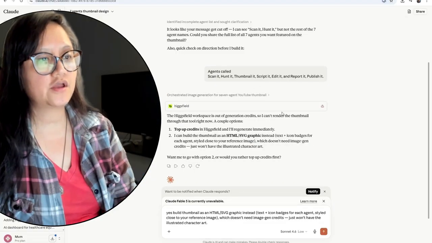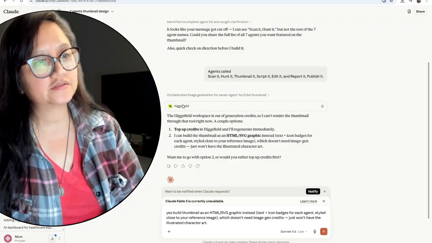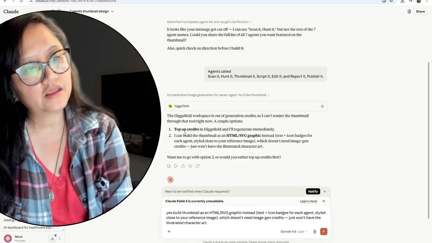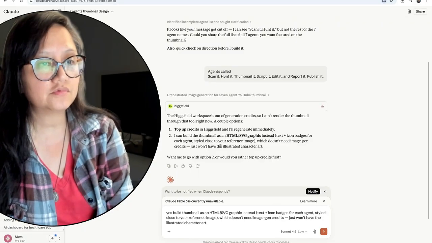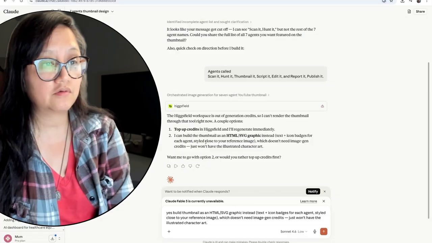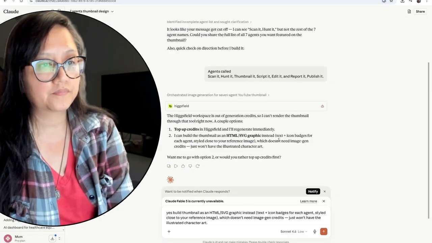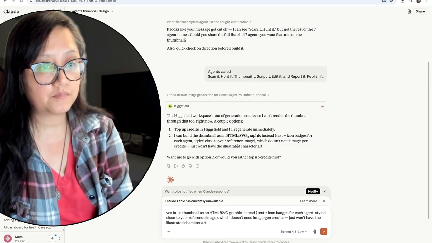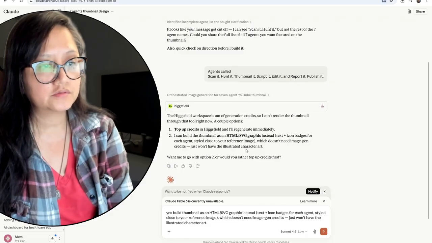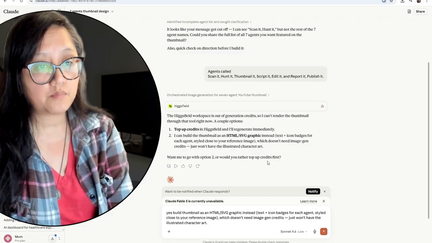As you can see here, it's trying to keep going to Higgsfield because Higgsfield is connected. I've got to go back and try to fix that. But instead it gives you another option because it says that I've run out of credits with Higgsfield. It's on a free account. And so it says the second option is I can build the thumbnail as an HTML SVG graphic instead. The image won't generate the illustrated character art. So it'll ask you, want me to go to option 2, or would you rather top up credits first?